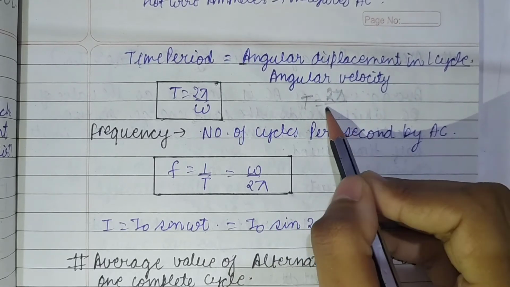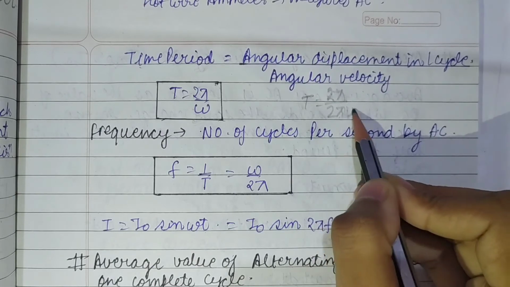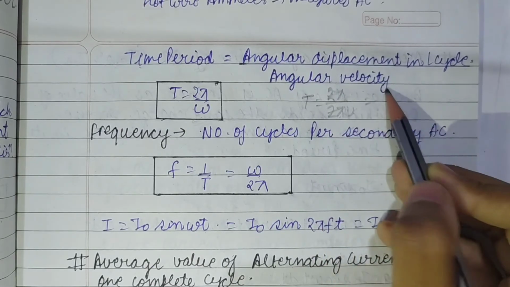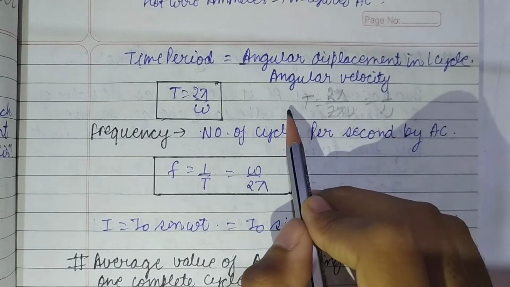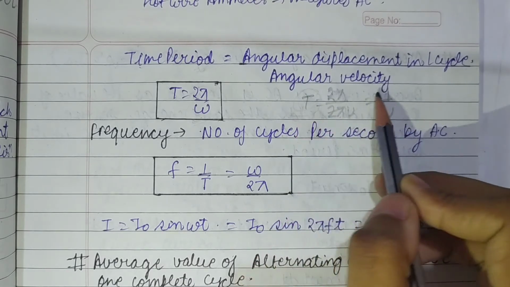How can you write omega? Omega is 2 pi nu. So 2 pi and 2 pi get cancelled. What do we get? 1 upon nu. So the time period is defined as the inverse of frequency.